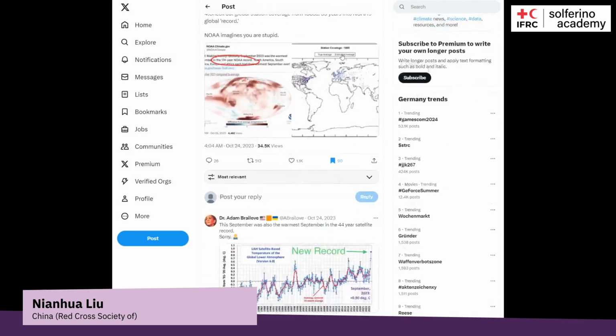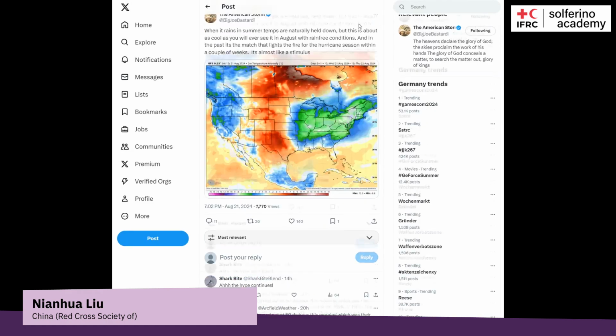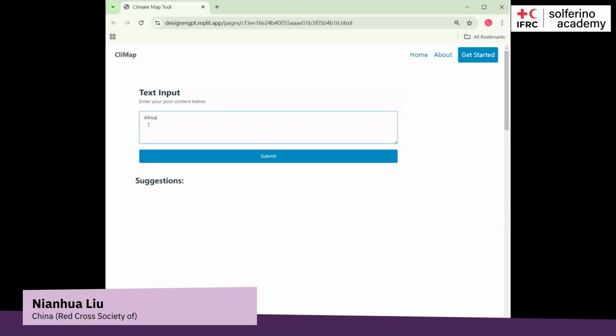Besides, some mapping products are even being misused in social media to deny climate change. So I decided to do something about it by teaching people how to make maps for climate change in social media. To fix this issue, I developed a tool called ClickMap. This tool is designed to help institutions improve their climate communication by refining the way they create and share maps.